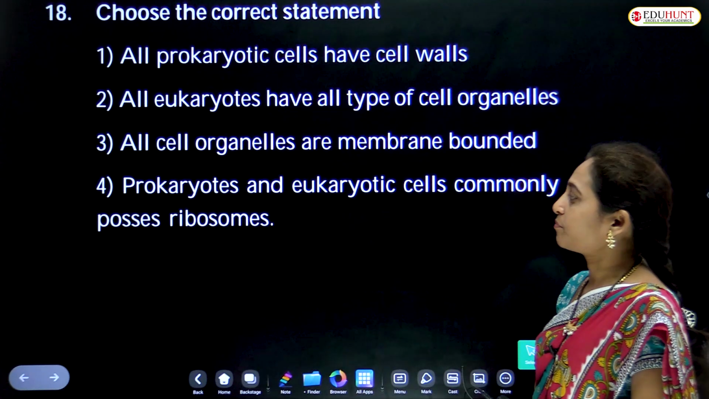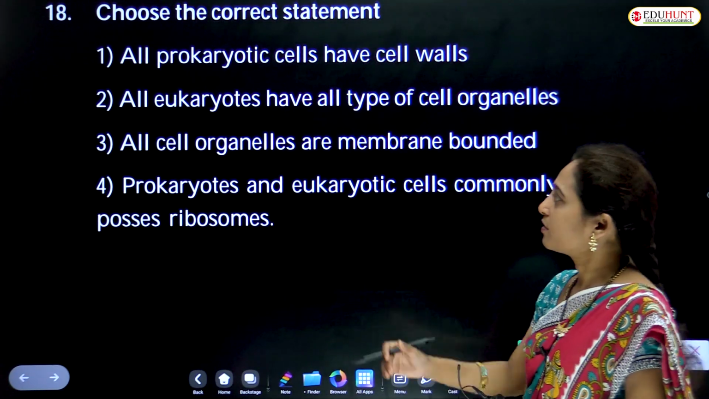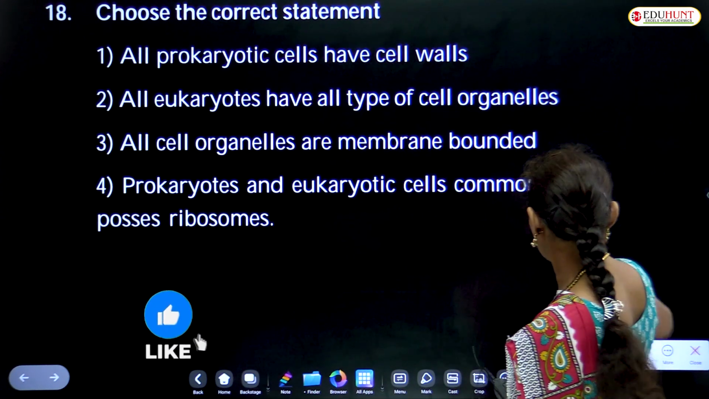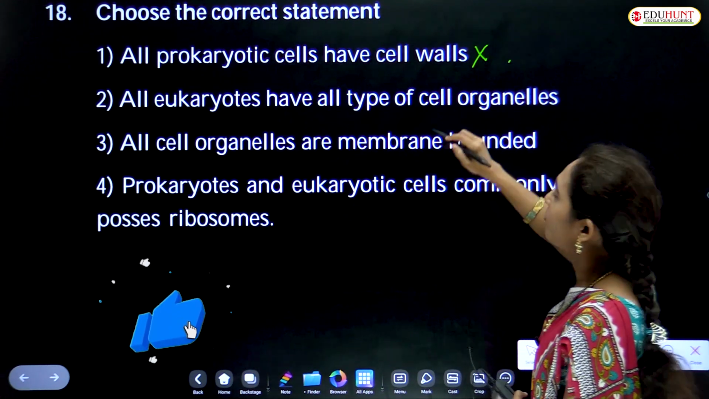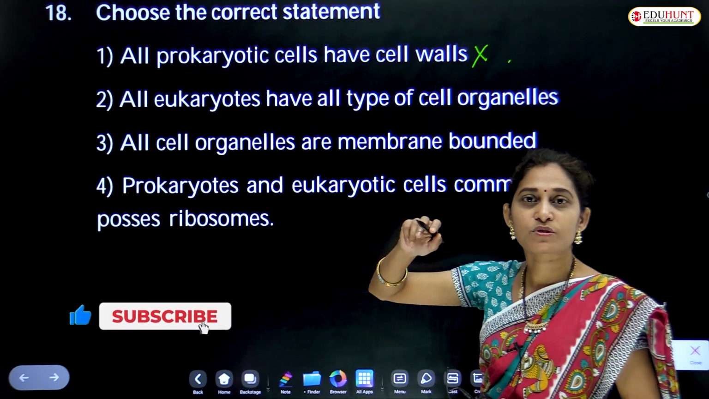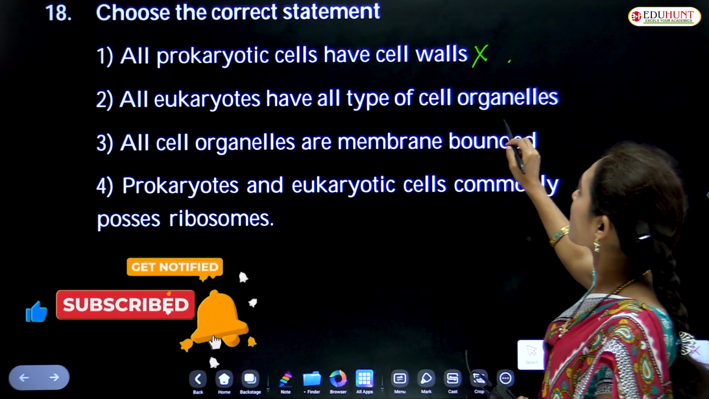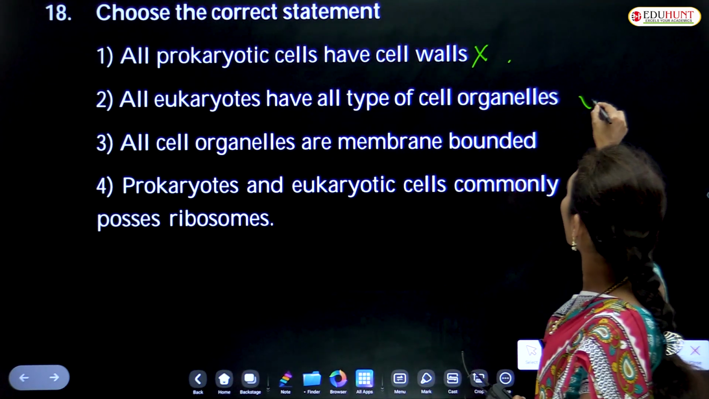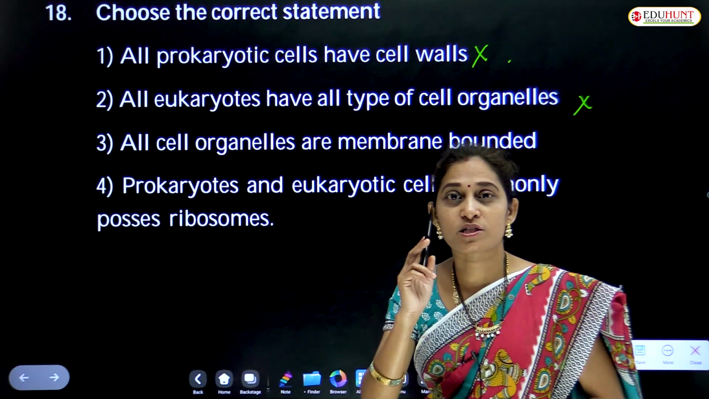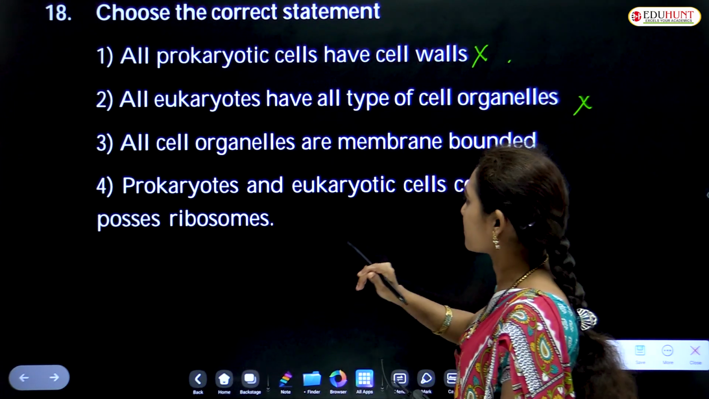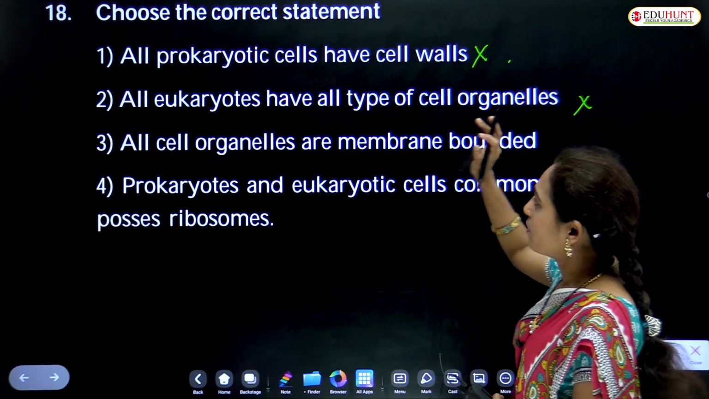Choose the correct statement. Let's see what are the statements. All prokaryotic cells have cell walls. It is wrong because mycoplasmas do not possess cell wall. All eukaryotes have all types of cell organelles. No, because plant cells possess plastids, whereas animal cells lack plastids. So this is also wrong.